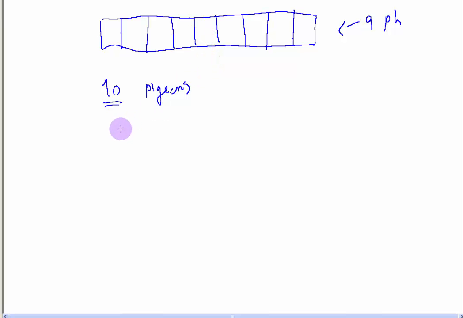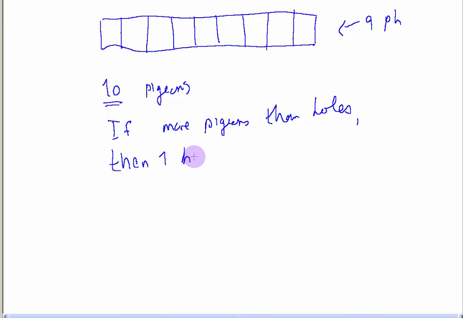So we see here that if there are more pigeons than boxes, if there are more pigeons than holes, then one hole must have more than one pigeon. Okay, there must be at least one hole that has multiple pigeons.